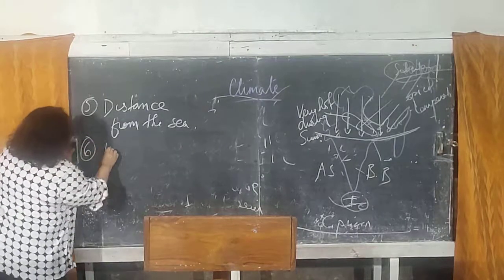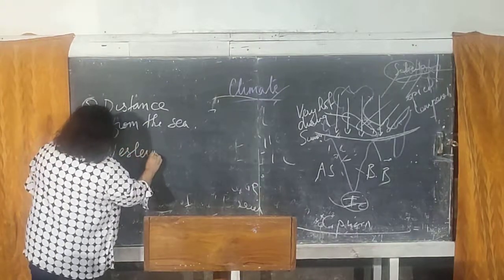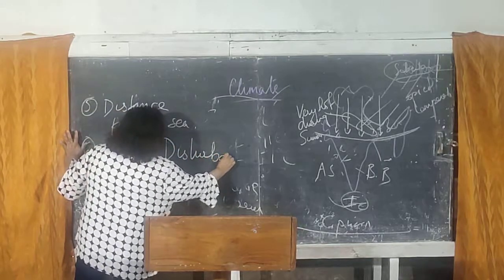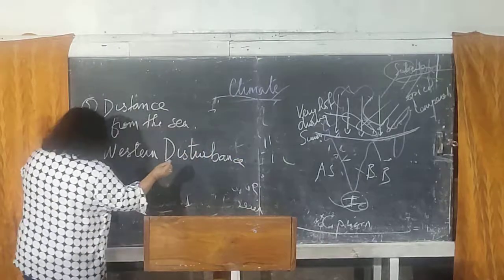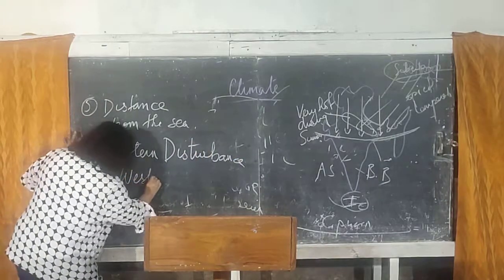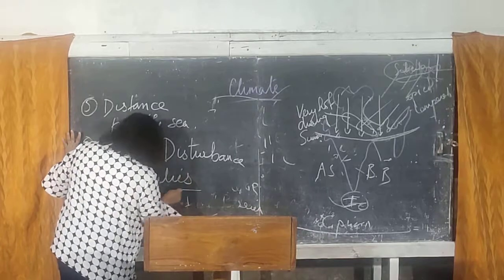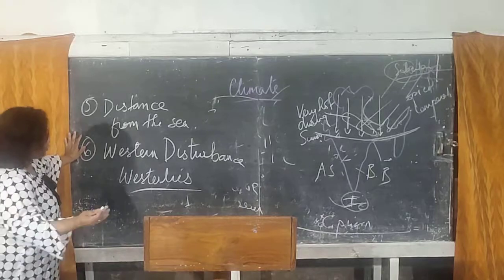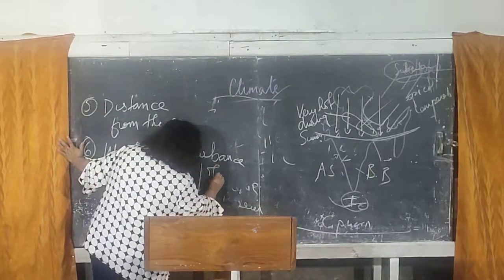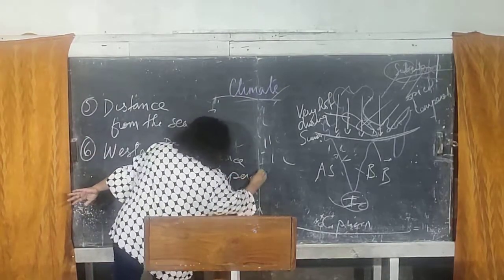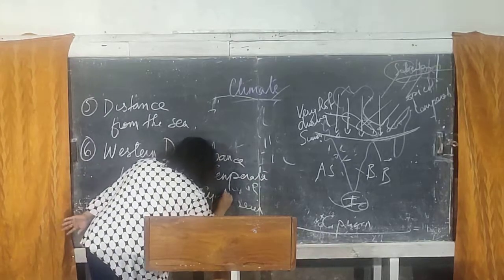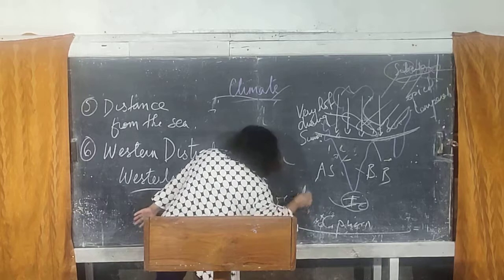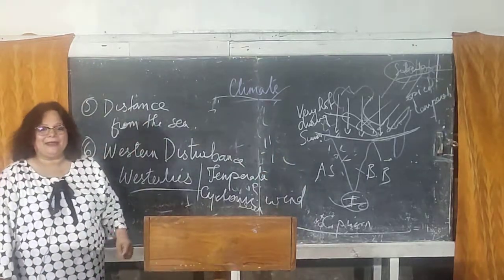And the last one is the western disturbances. Another important factor that affects the climate of the Indian subcontinent is the western disturbances. Now, western disturbances are also called the westerlies. Okay. Now, why is it called the westerlies? Because it blows from the west. Okay. And this is a wind which is also known as a temperate cyclonic wind, because it originates in an area where a temperate cyclone is taking place.